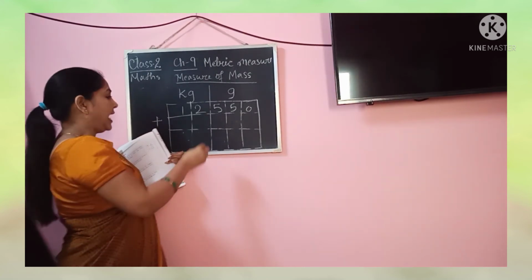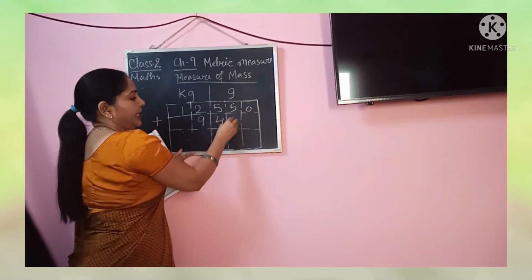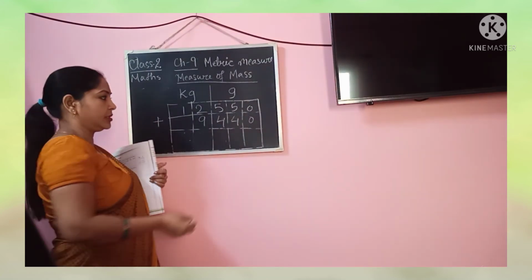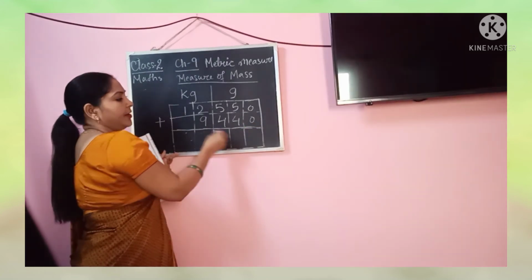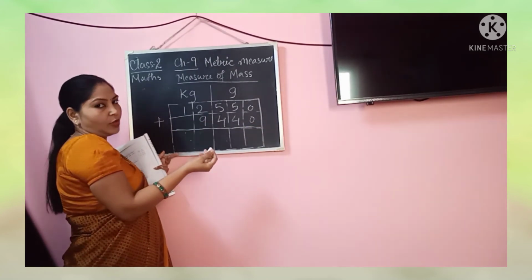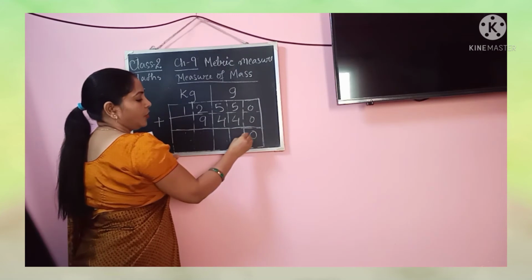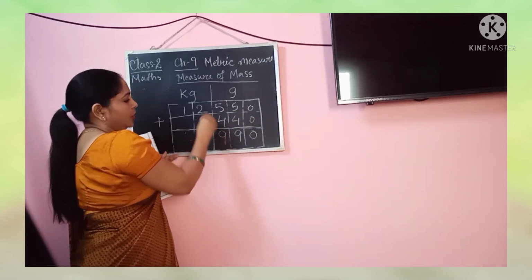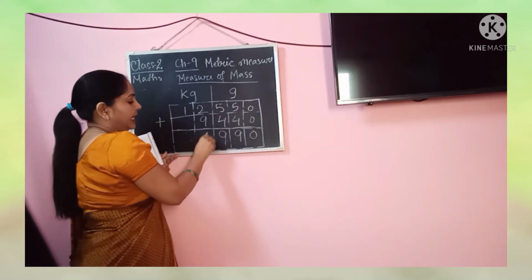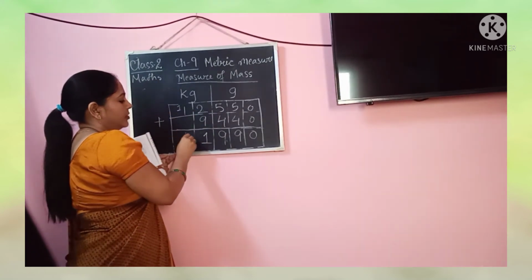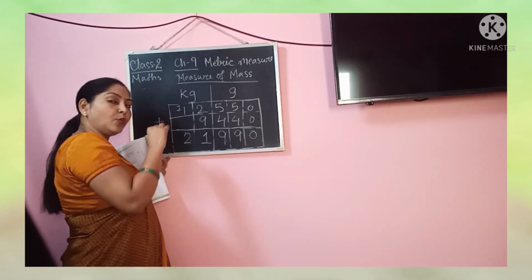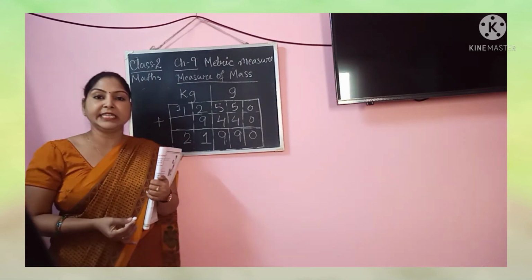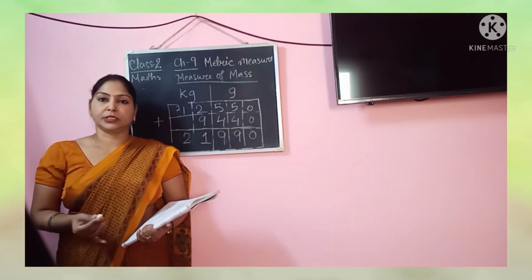Then 9 kg 440 grams, the quantity of oranges. So what will the total quantity of fruits be? Total means always we have to add. 0, 9, 5 plus 4 is 9, again 5 plus 4 is 9, 2 plus 9 is 11, carry over 1 here, so it will be 2. So the total quantity of the fruits will be 21 kg 990 grams. Okay.